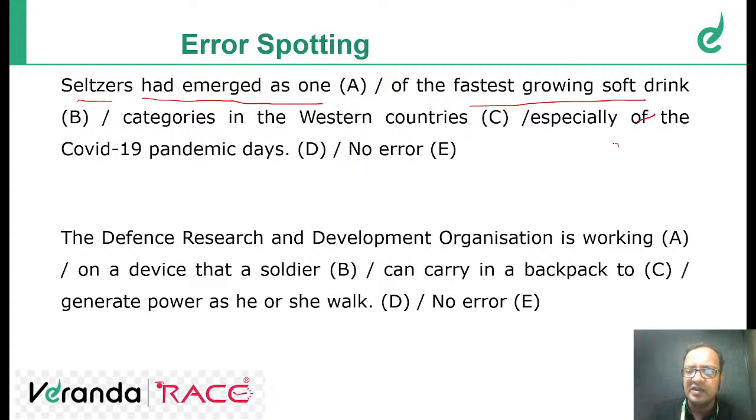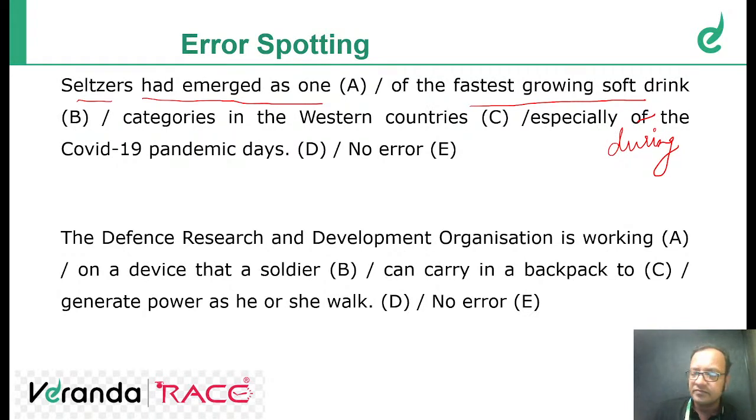Okay, it should be during. Why during? Because seltzers had emerged as one of the fastest growing soft drink categories in the Western countries during the COVID-19 pandemic days, because it happened during that duration. You understand that? Not of the COVID-19 pandemic days. This phenomenon happened during the COVID pandemic days.